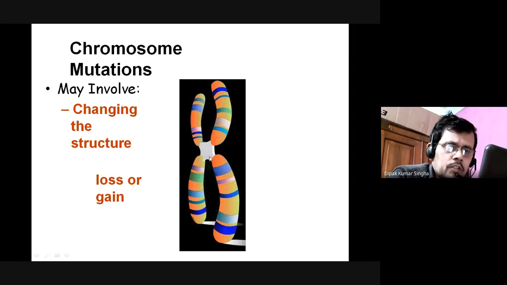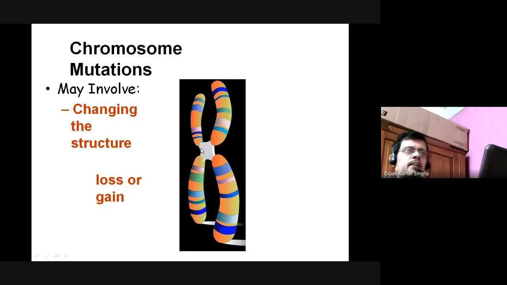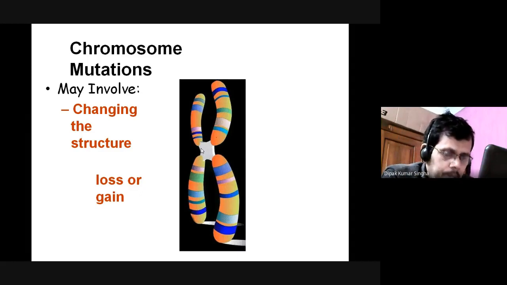But in cross linking, the arm may be reversed: this arm changes to this position and this changes to that position. This type of change is seen in chromosomal mutation, and the chance of mutation in chromosomes is very high due to cross linking.